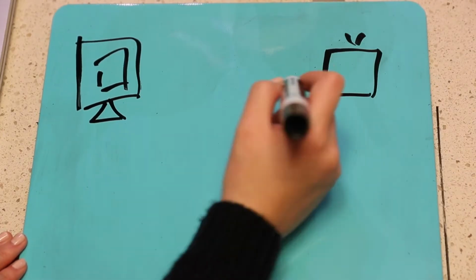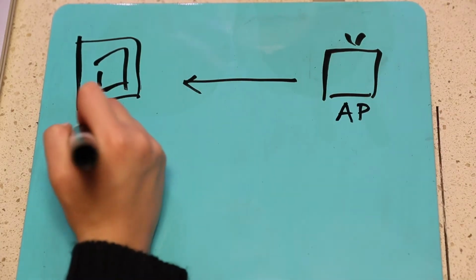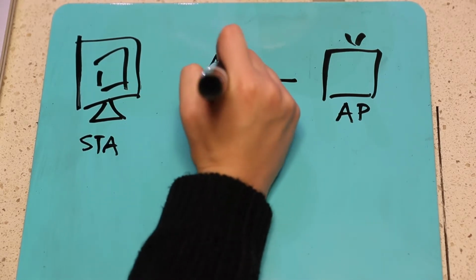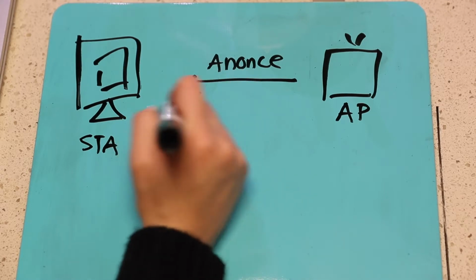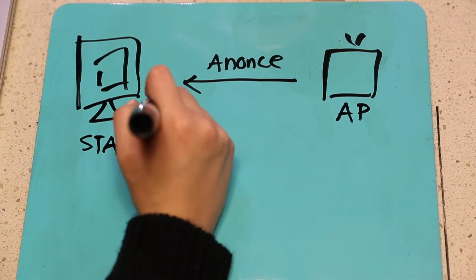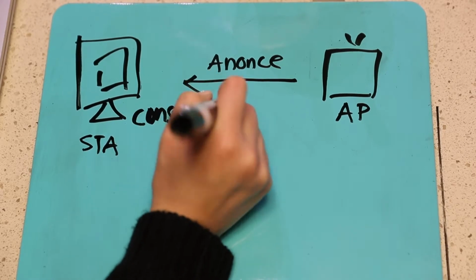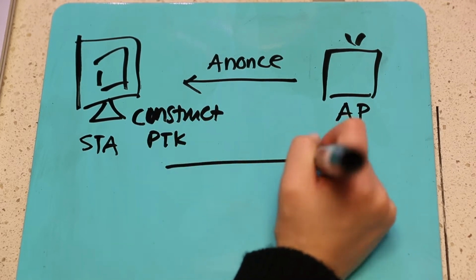The network has the anonce, and the user has the S-nonce. First, the network sends the anonce to the user, and the user generates the Pairwise Transient Key. The PTK is generated by concatenating the following attributes: the PMK, the anonce, the S-nonce, the AP MAC address, and the STA MAC address.